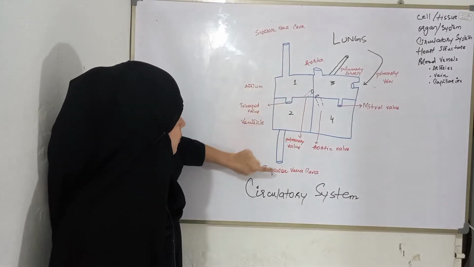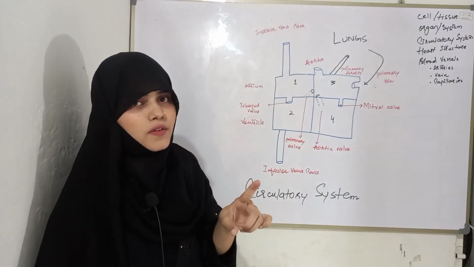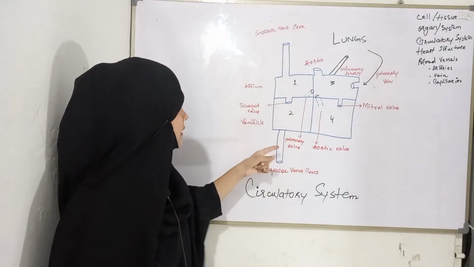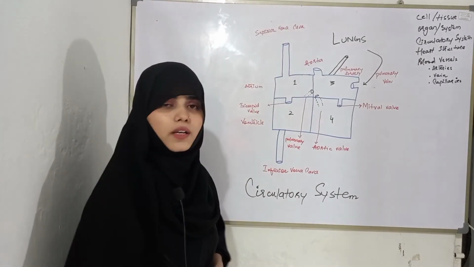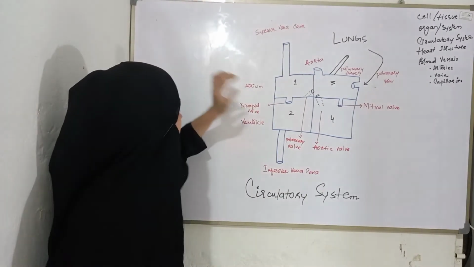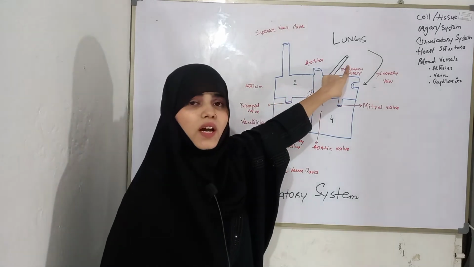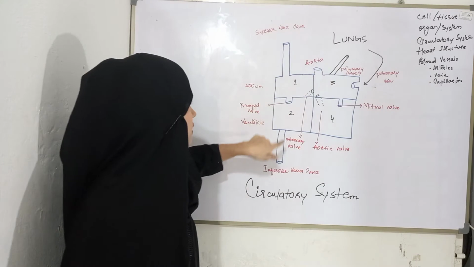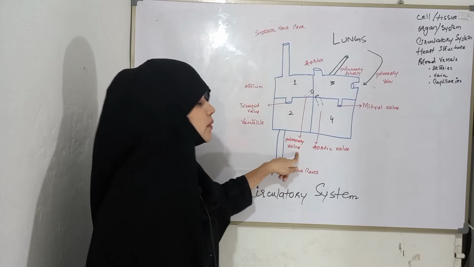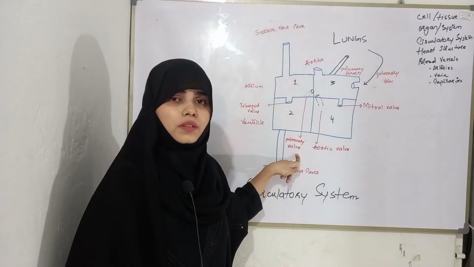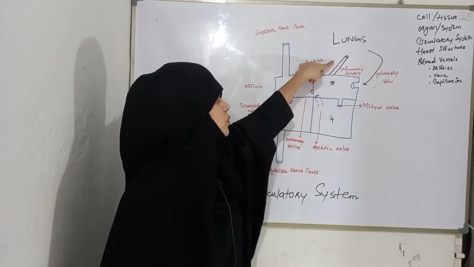So blood collected from the inferior vena cava and superior vena cava enters the first chamber of our heart, the right atrium. After that, it enters the right ventricle through the opening called the tricuspid valve. In the next step, blood is transferred towards the pulmonary artery by an opening called the pulmonary valve. With the help of the pulmonary valve, blood enters the pulmonary artery.